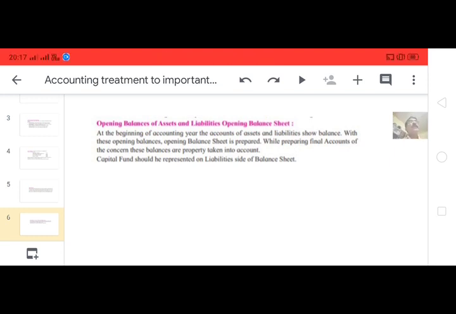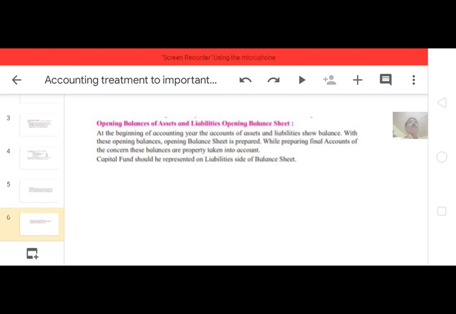For preparing the opening capital fund, we have to prepare the opening balance sheet. We take the total of assets on the opening balance sheet, and from that total of assets we deduct the total of liabilities.